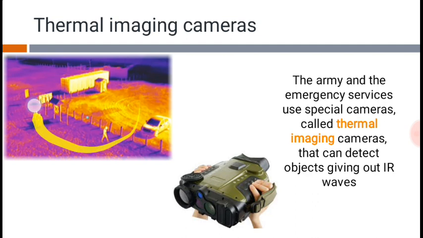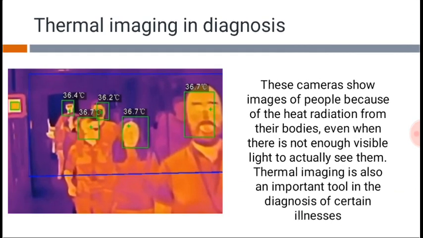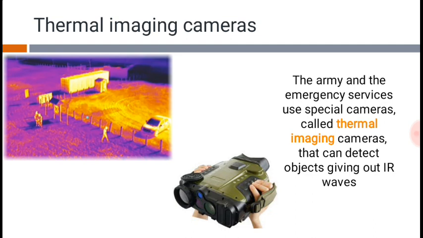Okay, this is a sample picture. This is how it looks when someone looks through this camera. So this is the view which a person will get when he looks through this camera. Okay, so this is one application of the thermal radiation concept, and these are thermal imaging cameras. You have to remember this name. This is known as a thermal imaging camera. So this can detect objects giving out IR waves, that is, thermal radiation.